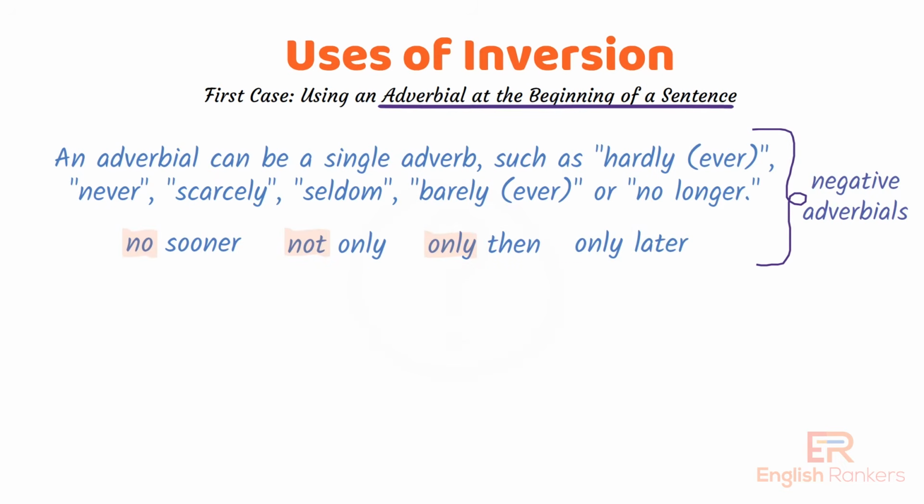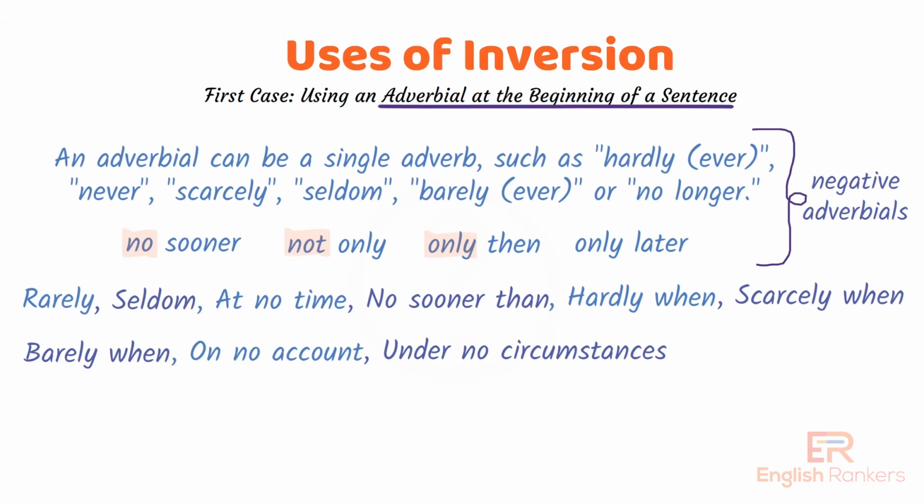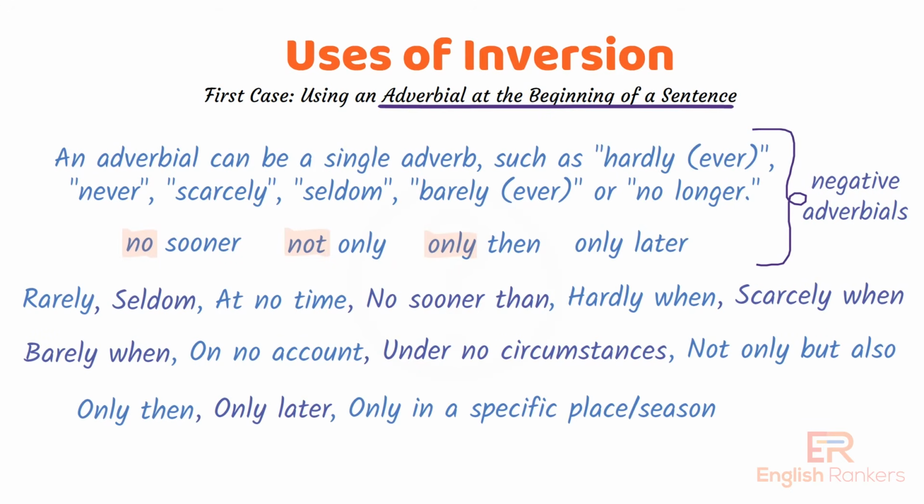Here's a list of examples. Rarely, seldom, at no time, no sooner than, hardly when, scarcely when, barely when, on no account, under no circumstances, not only but also, only then, only later, only in a specific place season, not until, not since, only after, only when.